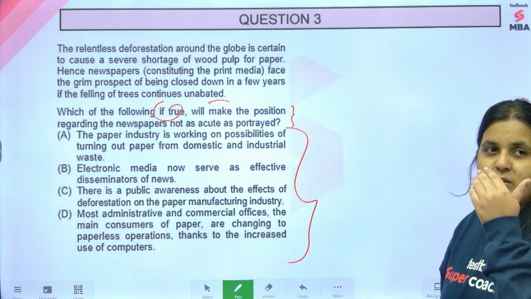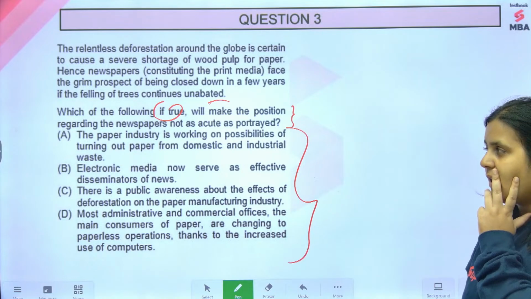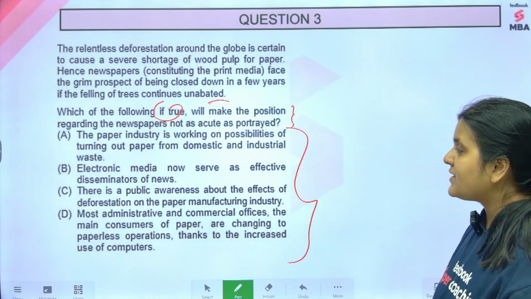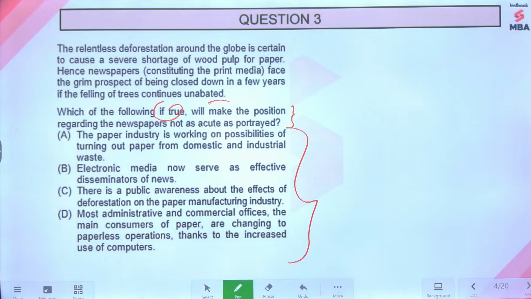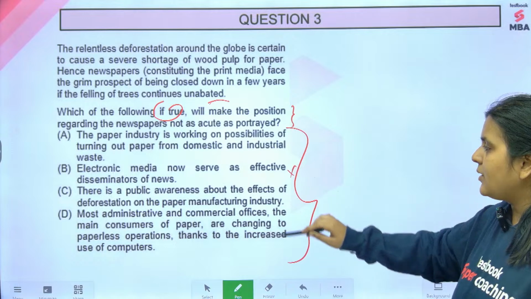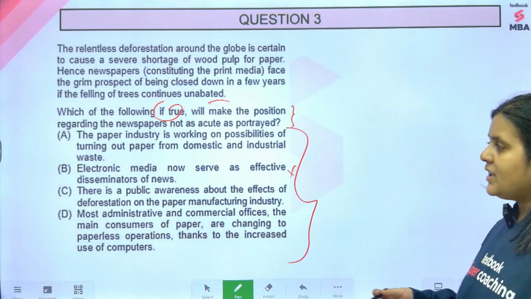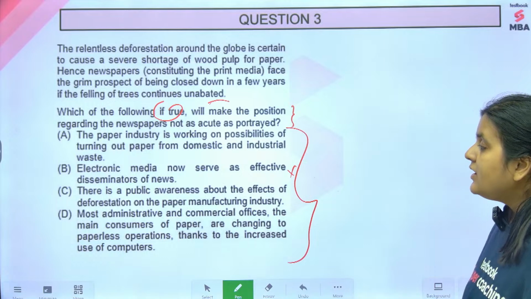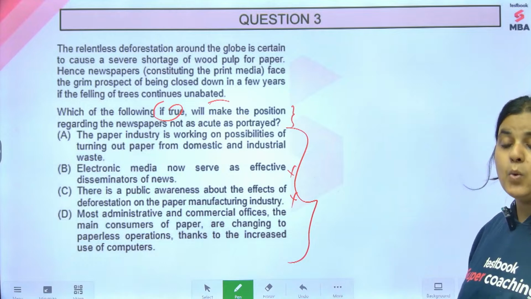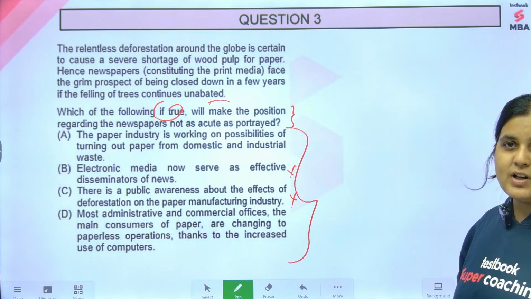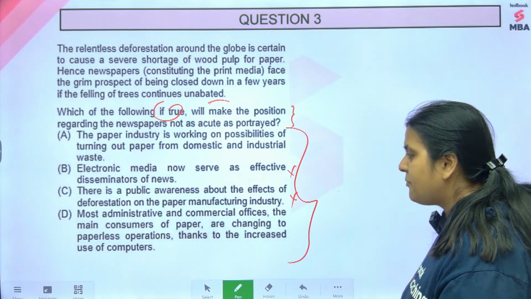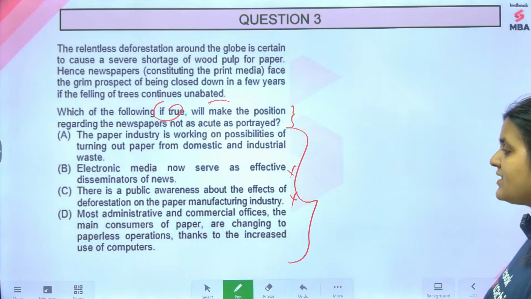The prediction is that newspapers are going to face a closure, and you have to say that no, it's not going to happen that way. Option A: the paper industry is working on possibilities of turning out paper from domestic and industrial waste. Option B: electronic media now serve as effective disseminators, but we are not talking about electronic media, we are talking about print media. We are not looking for alternatives. Option C: there is a public awareness about the effects of deforestation. Okay, there is public awareness, but is anything actually happening? Just awareness will not do anything. Option D: most administrative and commercial offices, the main consumers of paper, are changing to paperless operations thanks to the increased use of computers.